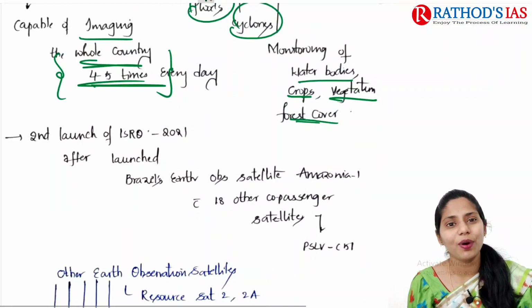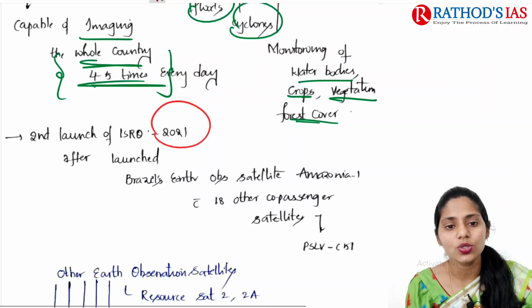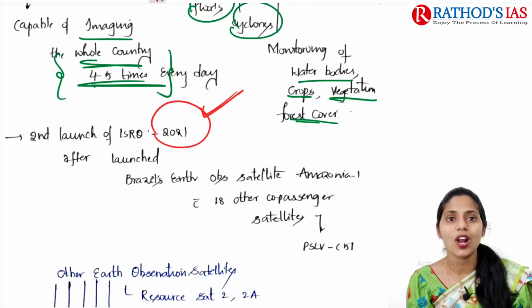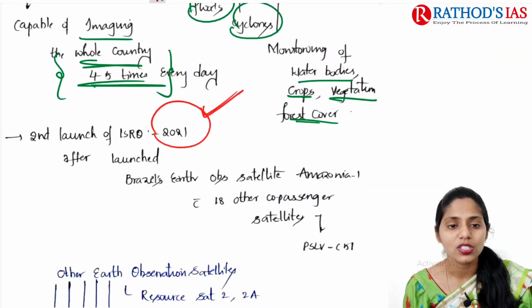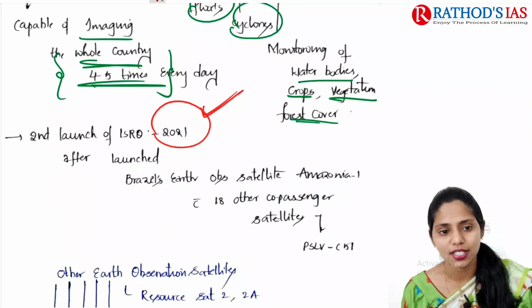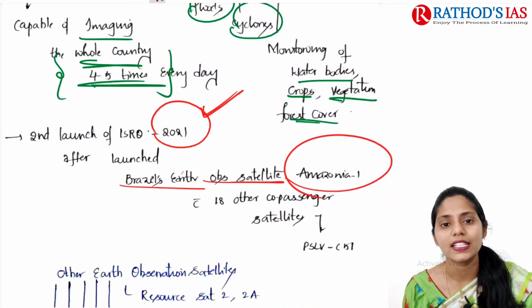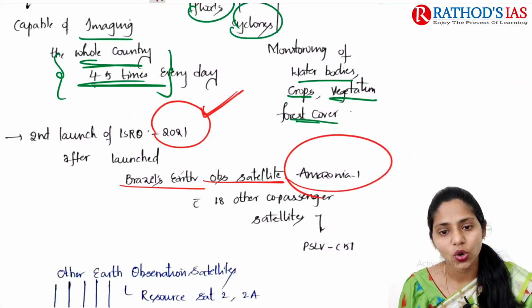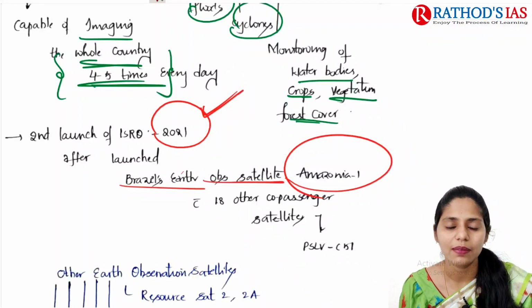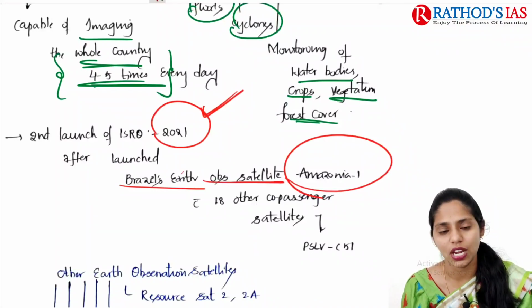And next, one more important thing you need to remember here is that in this year, 2021, due to COVID-19 protocols and guidelines, this is ISRO's second launch in this country after Brazil's Earth observation satellite Amazonia-1, with 18 other co-passenger satellites. This was done using PSLV C51.